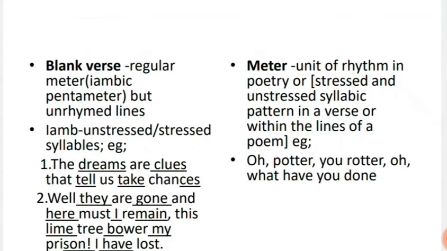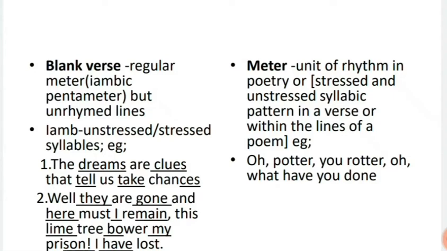Next we have the effective use of blank verse by Marlowe. But before talking about that, let's understand what blank verse is. Blank verse is a pattern in poetry where there is a regular meter but unrhymed lines, or there is no rhyme scheme. Now what is meter? Meter is the unit of rhythm in poetry. For example, "O Potter, you rotter, oh what have you done?" So there is a rhythm of stressed and unstressed syllables in these lines.